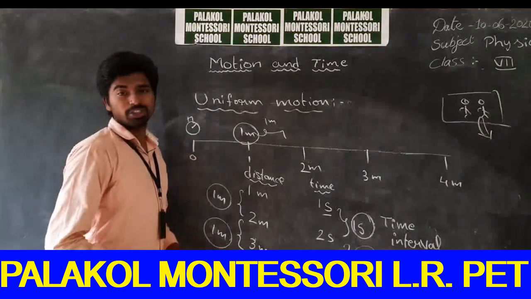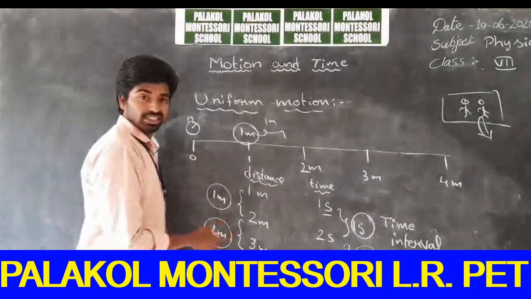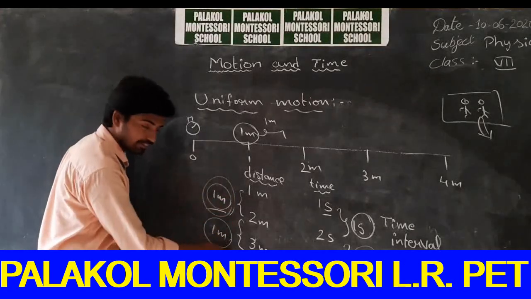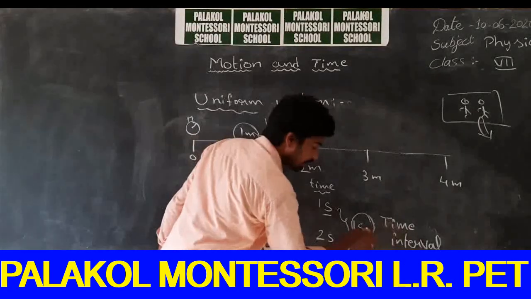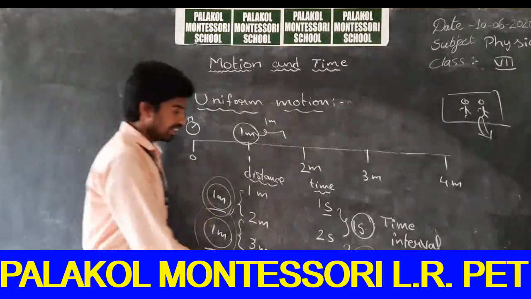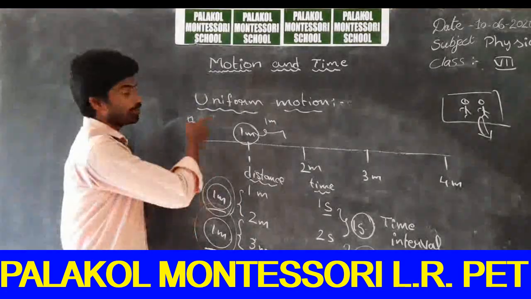So, what do you mean by uniform motion? If the body travels equal distances in equal intervals of time, then the motion is said to be uniform motion.